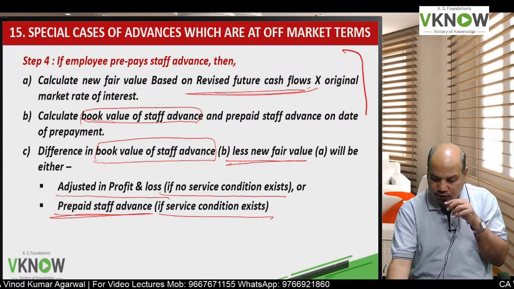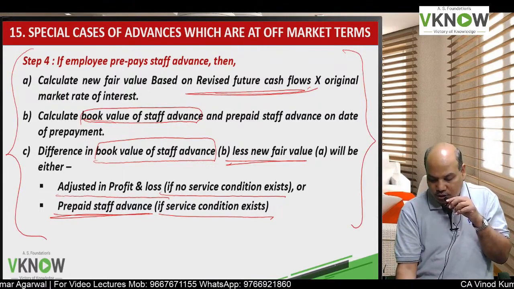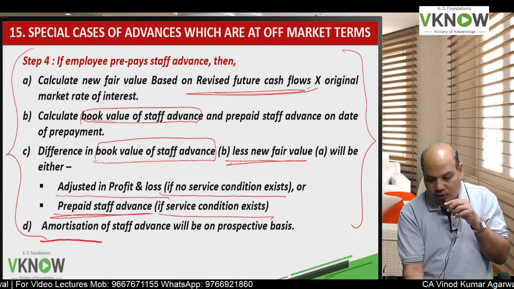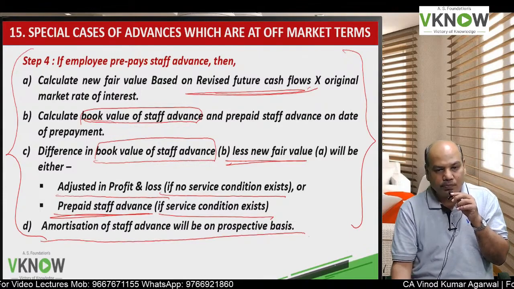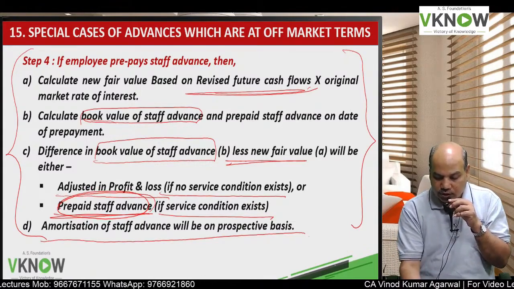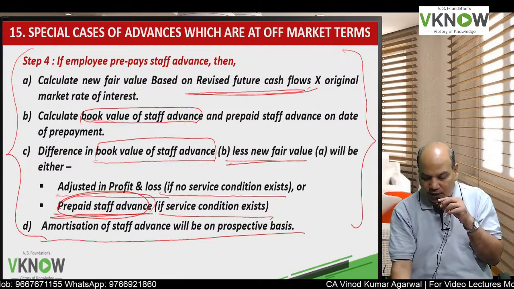So this portion is very important. Please watch it again in your free time and a day before the exam. Amortization of staff advance will be on prospective basis. So whatever balance remains in the prepaid staff advance account will be adjusted prospectively.